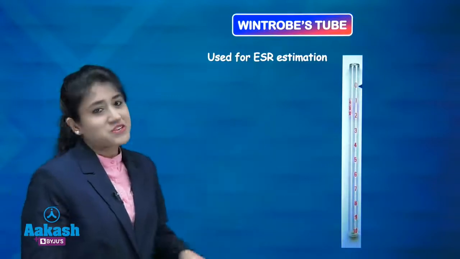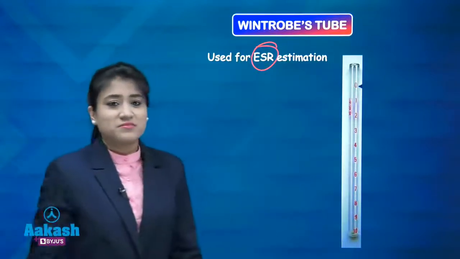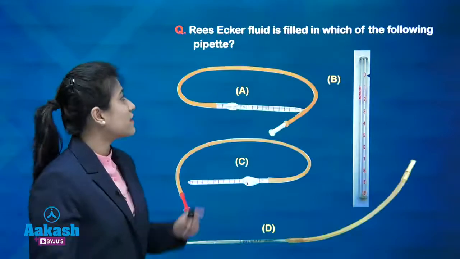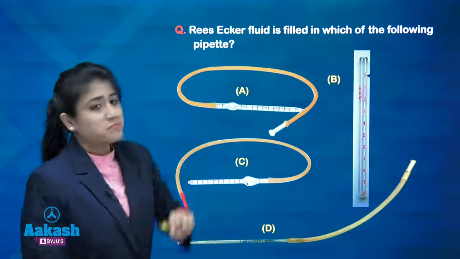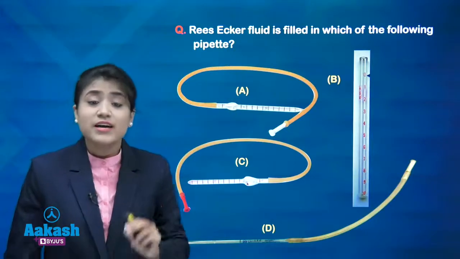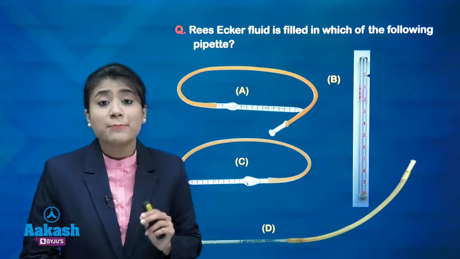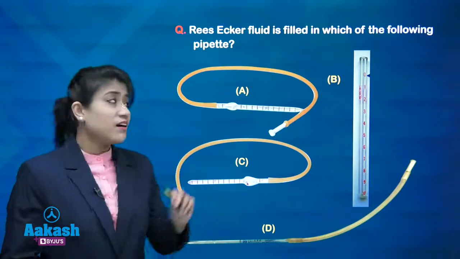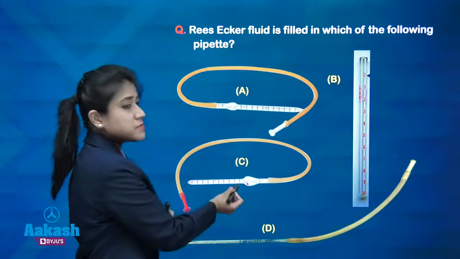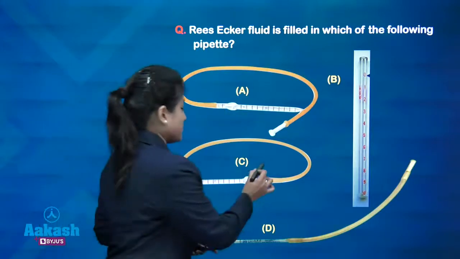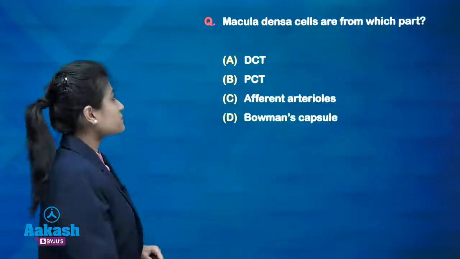Now what about Wintrobe's tube? This one is your Wintrobe's tube. It is used for ESR estimation. Now next, you know the answer: Rees-Ecker fluid is filled in which of the following pipettes? I told you just now. Rees-Ecker fluid is used for counting platelets. And we use this Rees-Ecker fluid in which pipette, WBC or RBC? In the RBC pipette. So the answer here is C, RBC pipette.